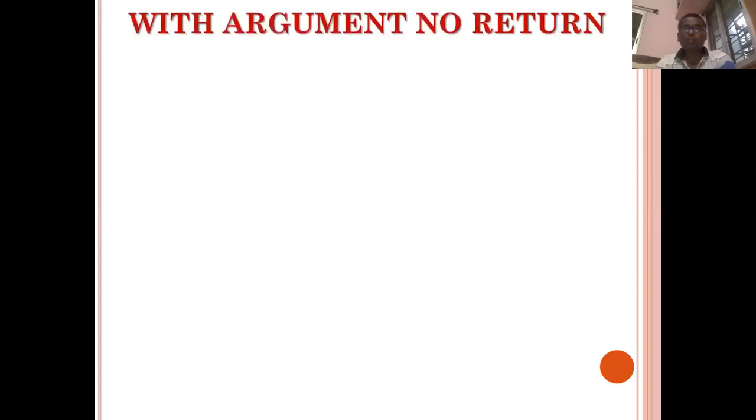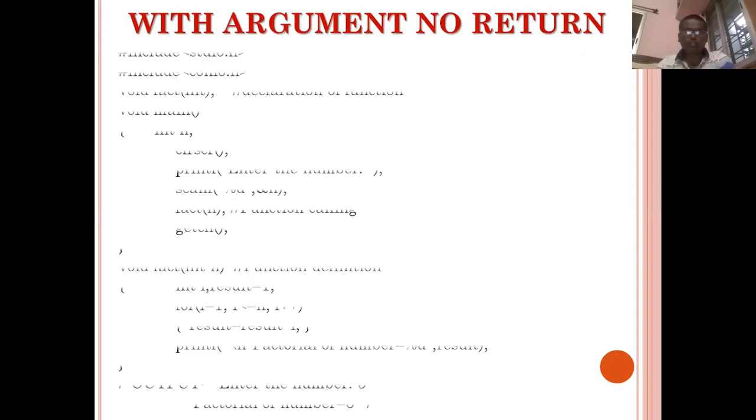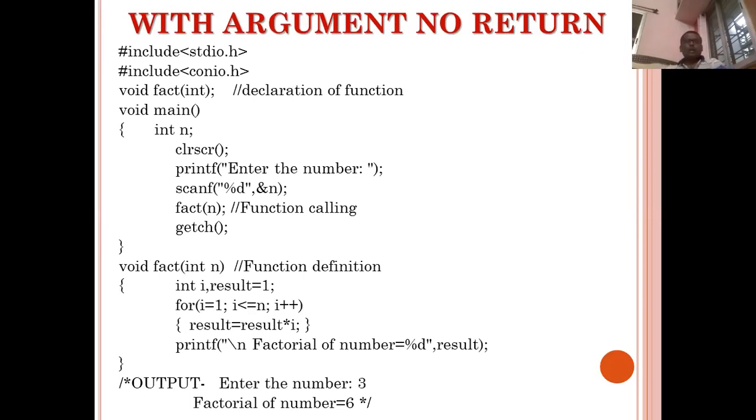Then the third type is with argument, no return. Now with argument means the main function will pass the argument parameter to the user defined function, but the user defined function will not return anything. See the same type of code. As we decided that the user defined function will not return anything to the main function, that's why the data type of the user defined function is void.